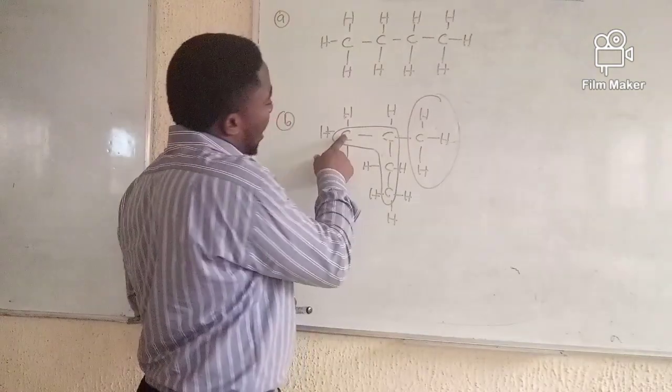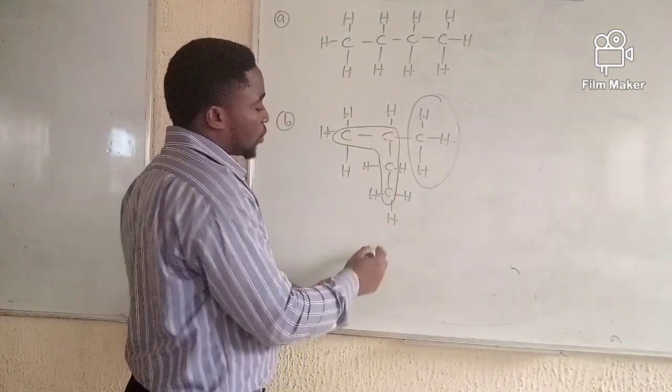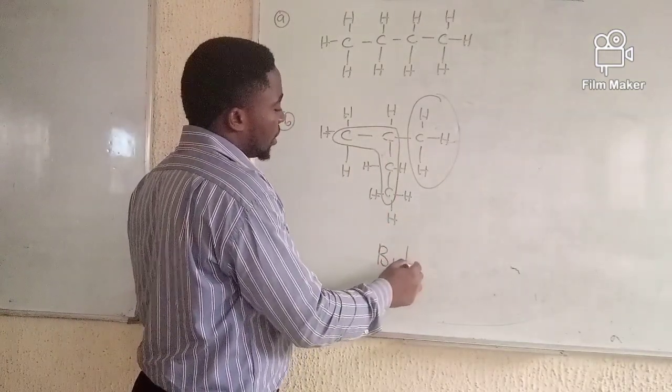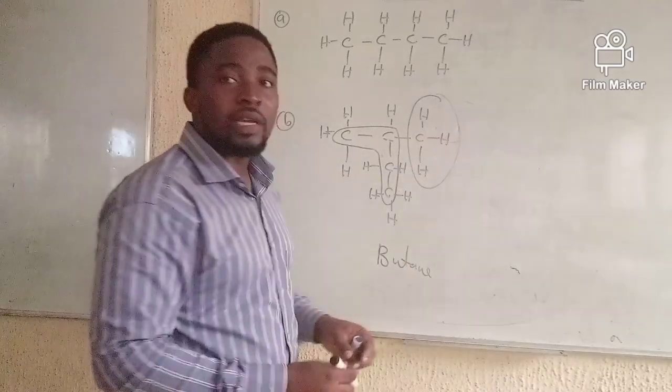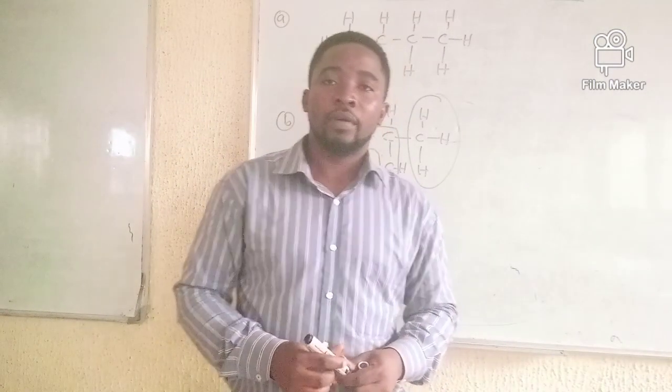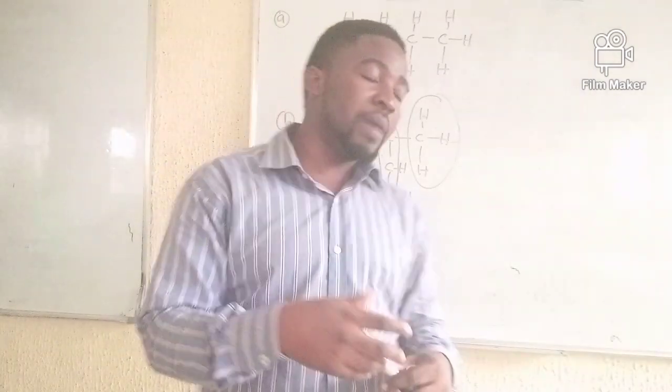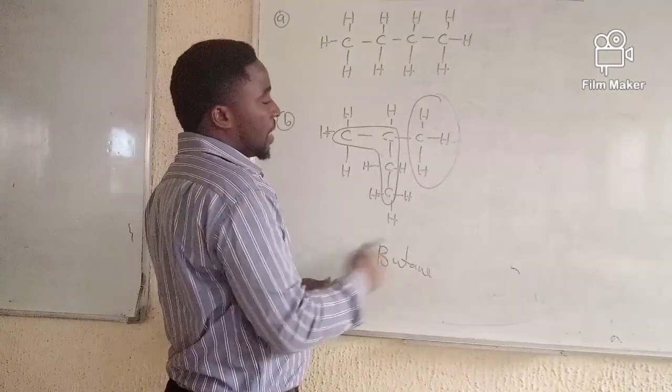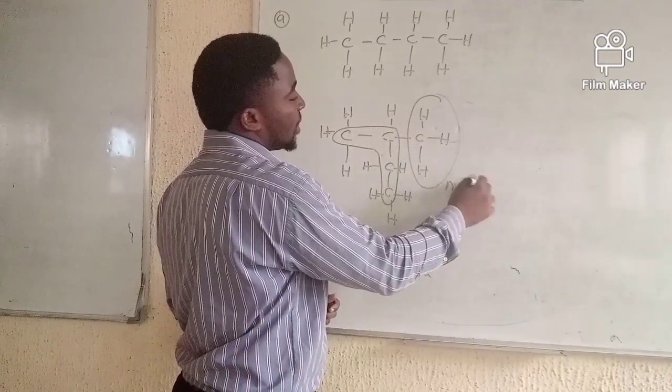So in this case now, I have 1, 2, 3, 4. So the root of this compound is butane. The other part that I marked out becomes a substituent group. It will now function as a prefix to the compound. So this is a methyl group here. This is methyl, which is CH3.